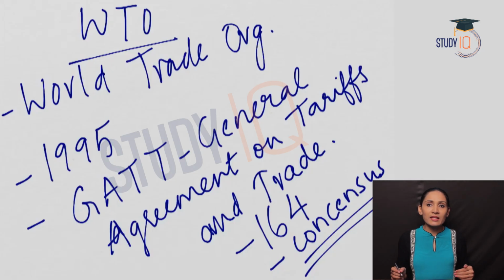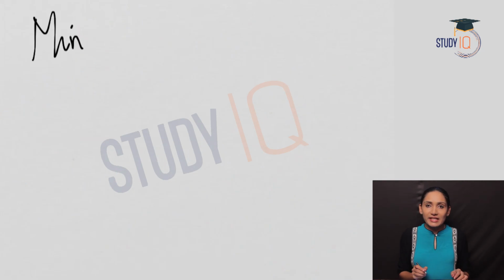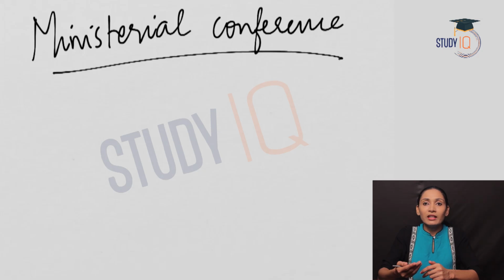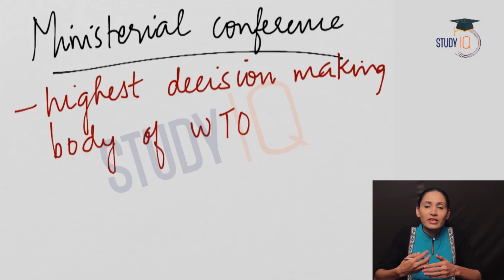Now let us see what is a Ministerial Conference in the World Trade Organization. The Ministerial Conference is the highest decision-making body of the World Trade Organization. You must remember this point. The members of this Ministerial Conference are represented by the trade ministers and senior level officers from various countries.